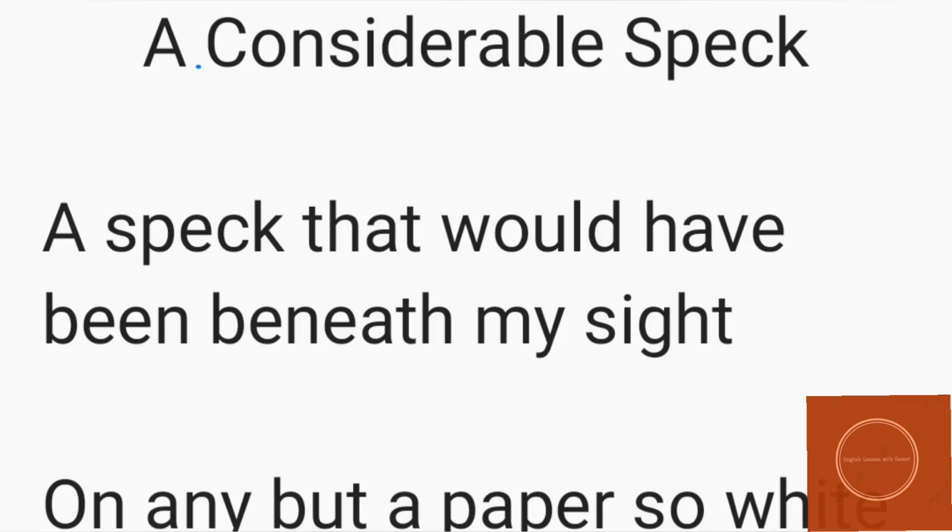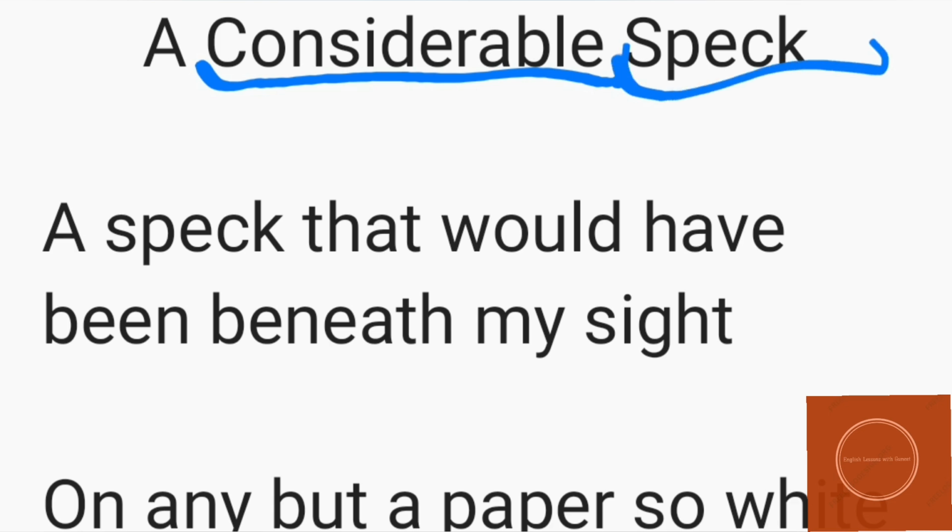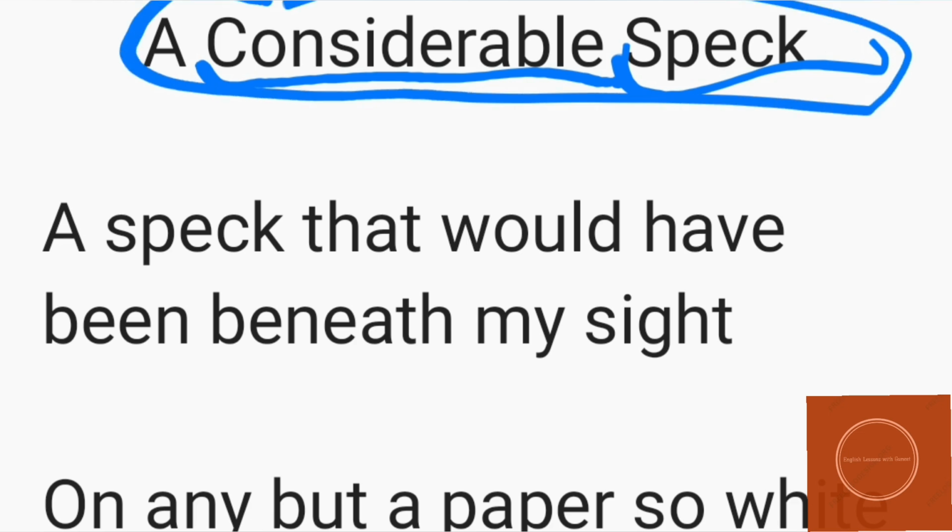Over here, considerable means something which is very significant, and speck means a very tiny thing, which is not of any use or not noticeable. That's something very tiny which is not noticeable at all. So how can something that is significant be unnoticeable, or how can something which is not noticeable be significant? So this title itself is an oxymoron. I hope that you're clear with it.